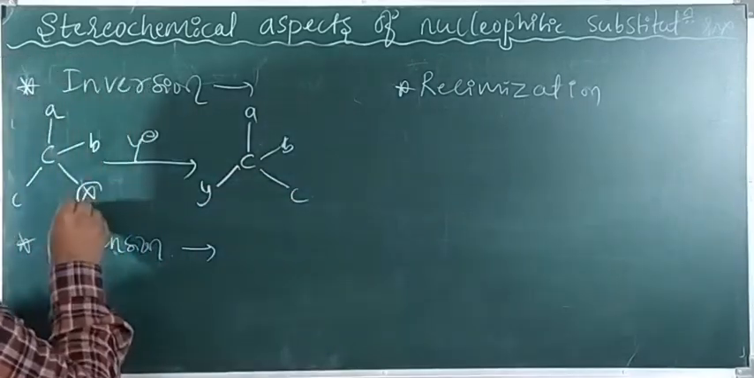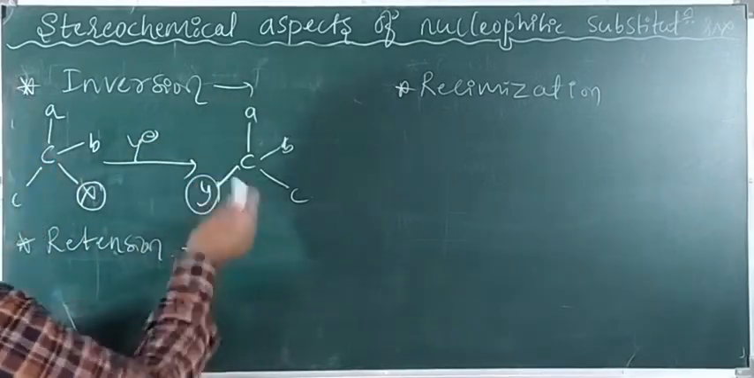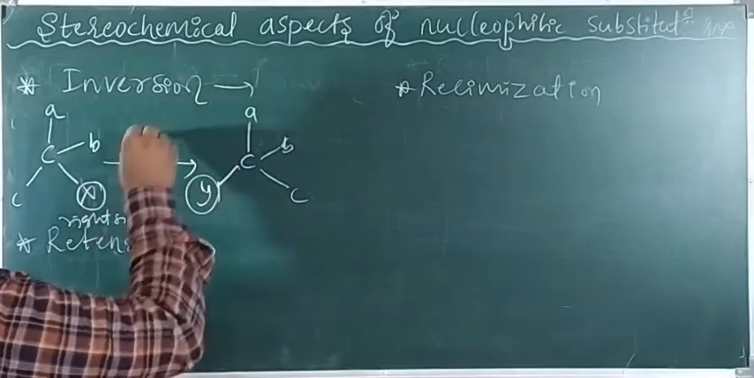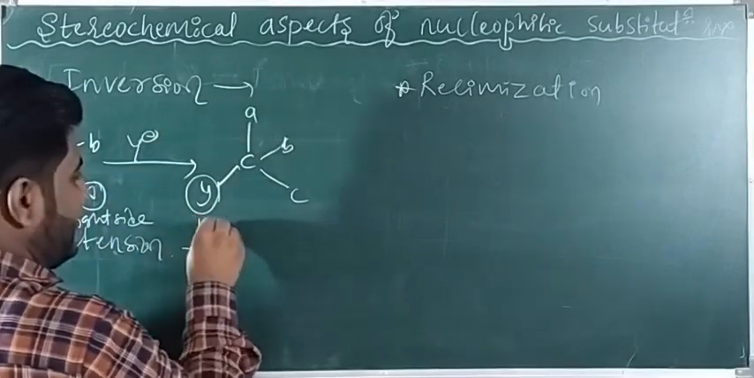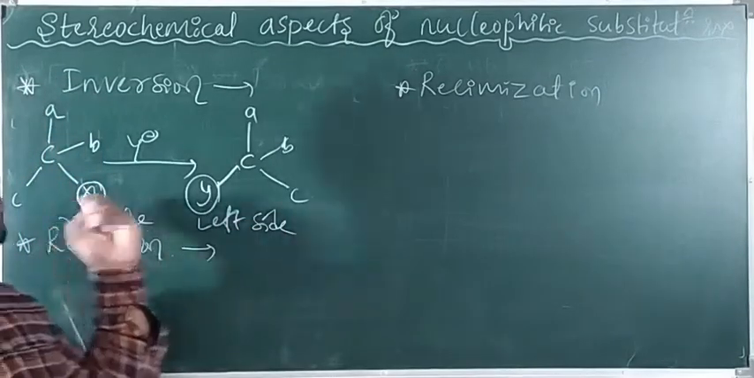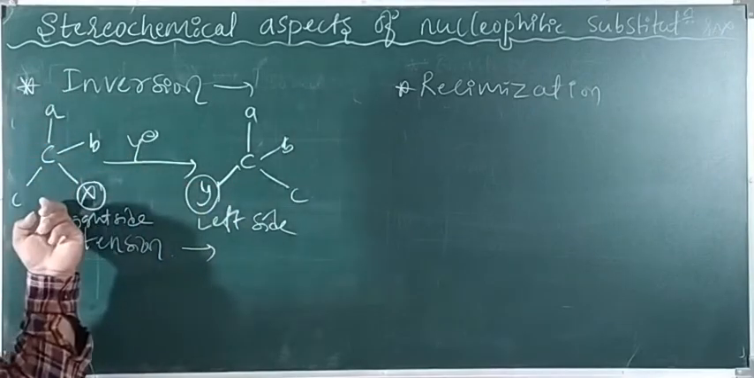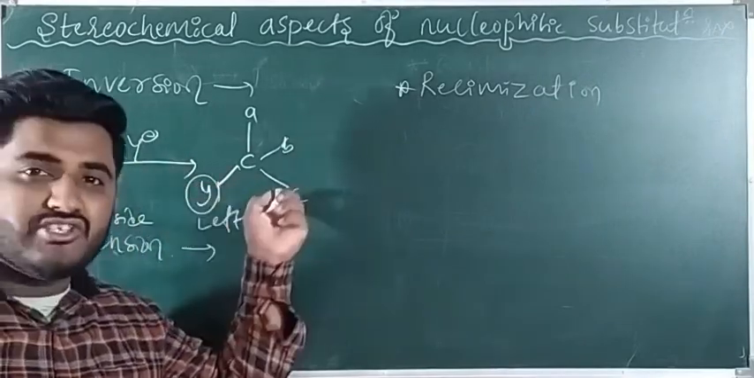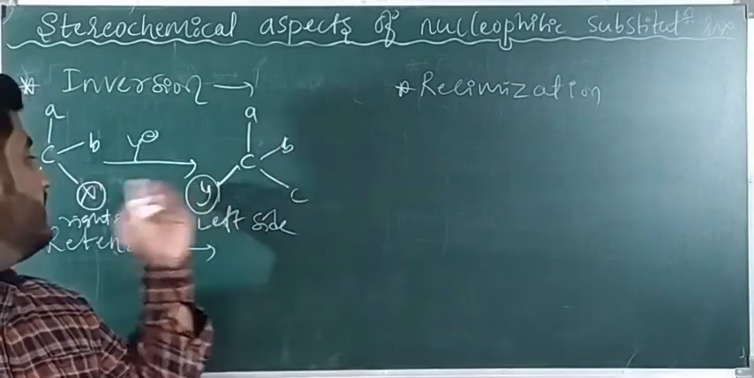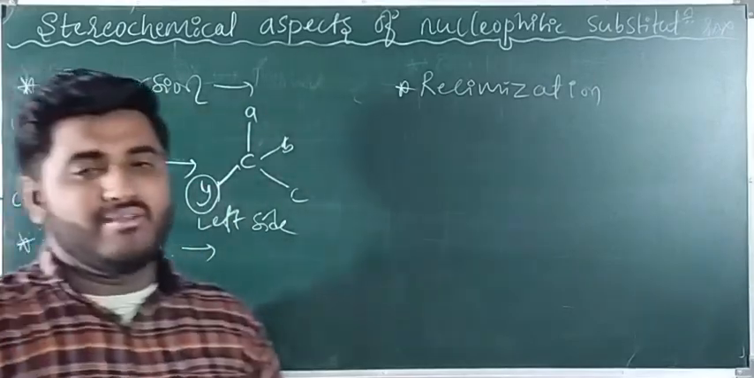But the thing is that, carefully see here guys, here X is on the right side. Whenever you replace X by Y, the Y comes on the left side. Here it is on the right side, right? So when you replace this X by Y, it comes to the left side. So that means there is a change in stereochemistry. Whatever stereochemistry the reactant has is changed in the product. Whatever is on the left side comes to the right side, and whatever is on the right side comes to the left side. So therefore this is called inversion of configuration.